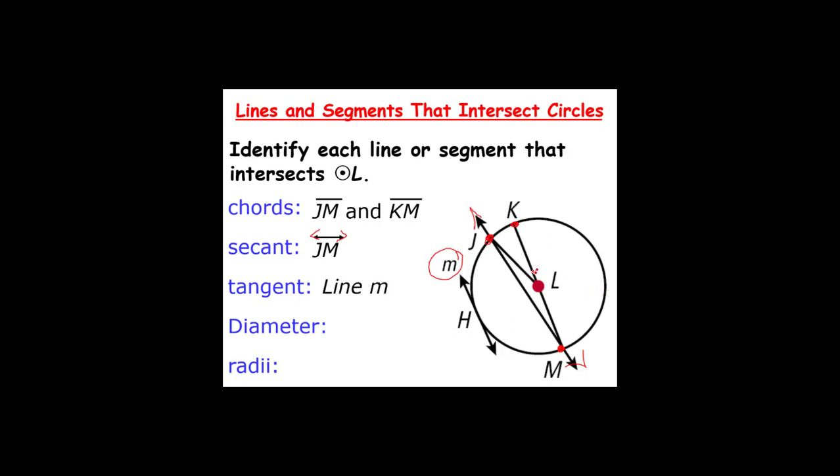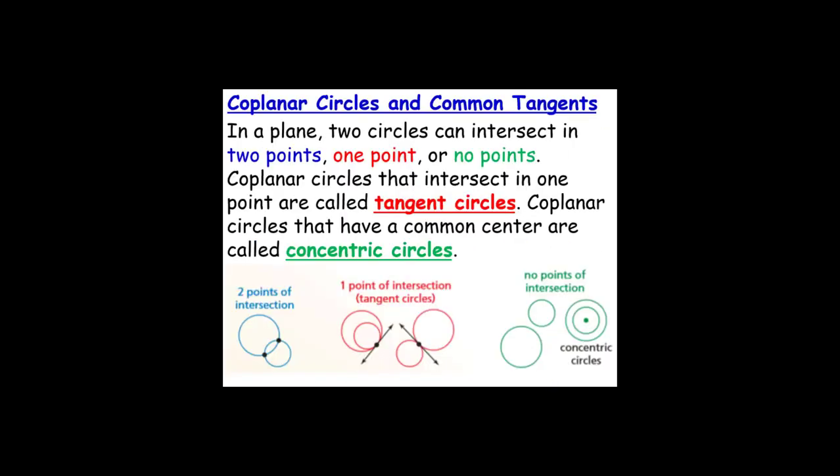The diameter has to go through the center of the circle and have endpoints on the circle. So it's a special chord that goes through the center of the circle. In this case, our diameter is segment KM. Our radii will start from the center of the circle and extend. So we have the radius LK, we also have the radius LJ, and we also have the radius LM. So those are our 3.